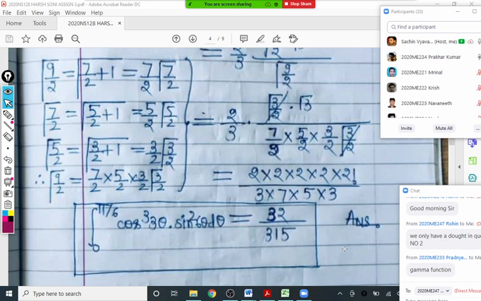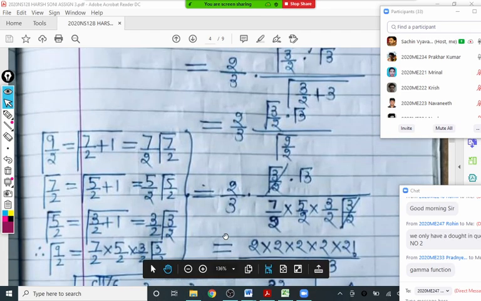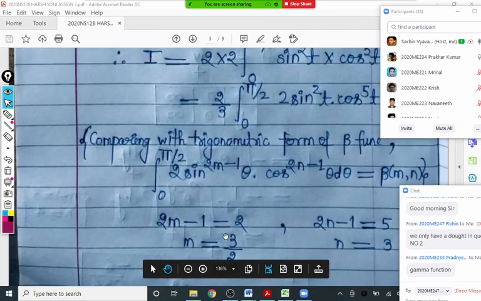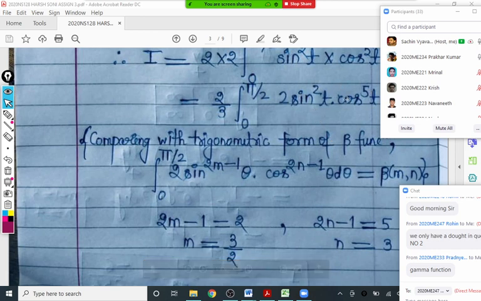So we could also use Wallis's formula over here, right? Wallis's formula, let me check whether we can use it. Yes, we can use it, correct, because an integer power is there. Whenever an integer power of sine and cosine is there, you can do it by Wallis's formula. That is simple again. Yes, you can, definitely. There is no need of beta.